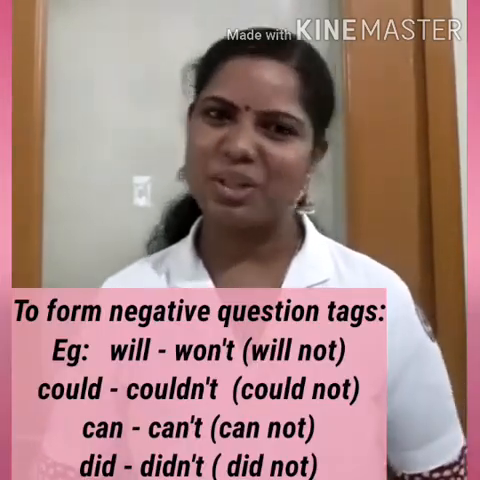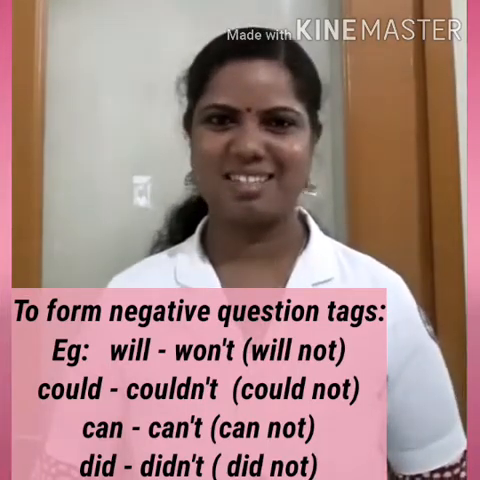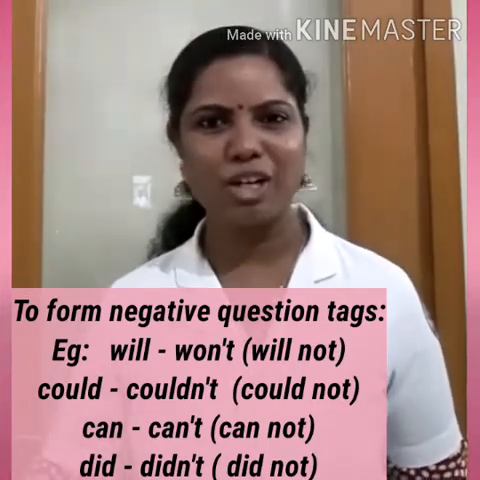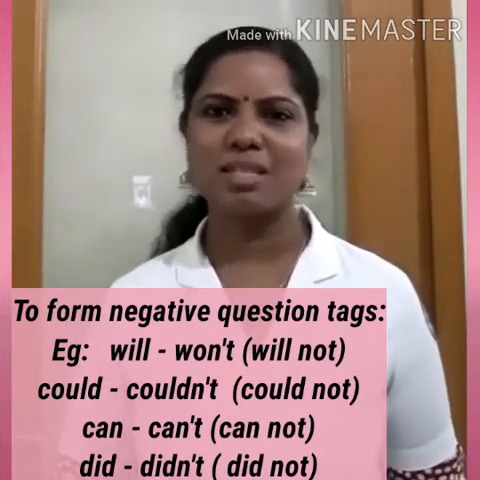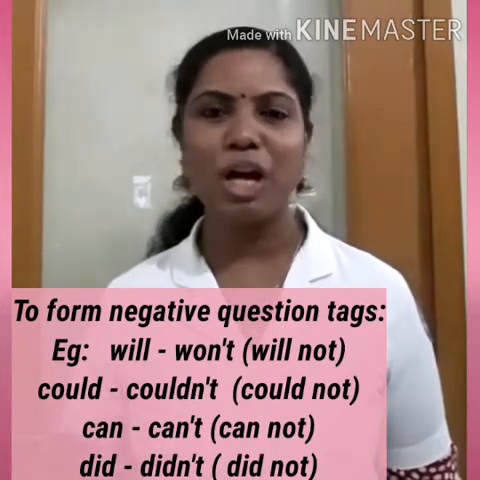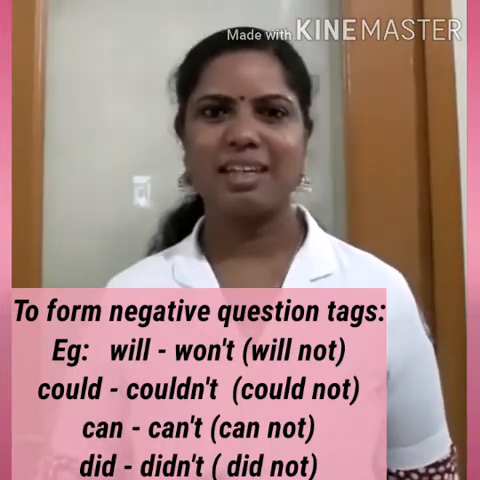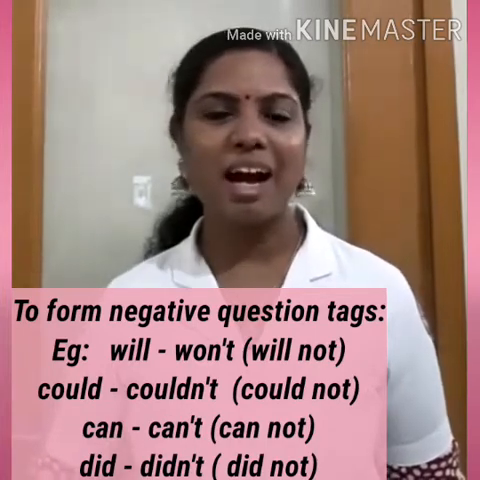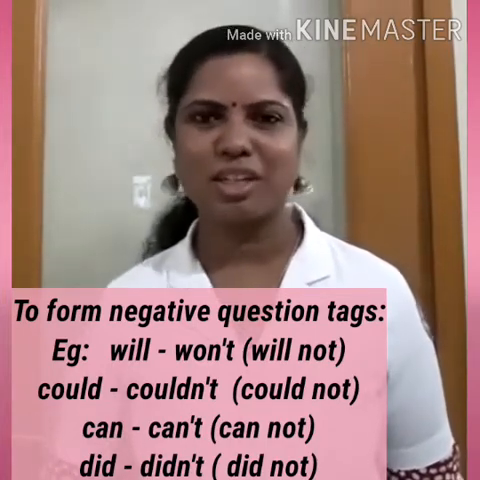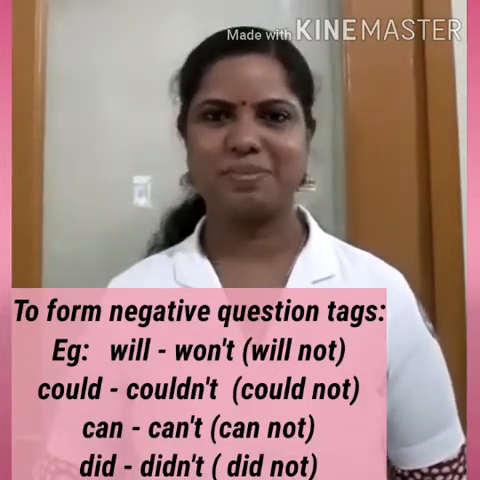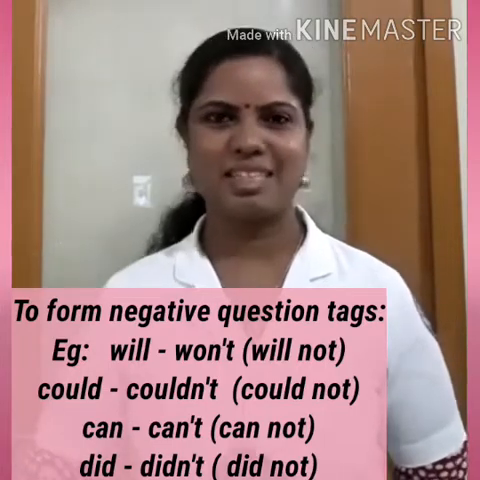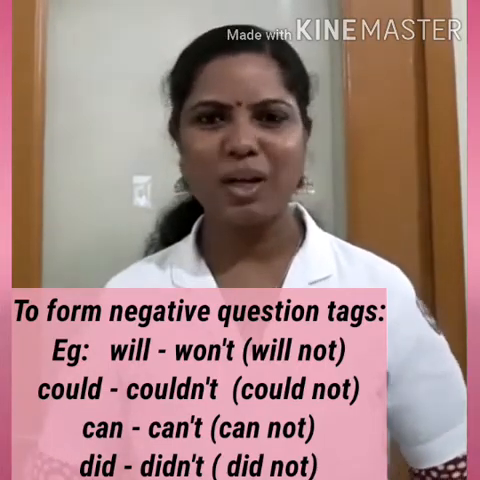Now how do you frame these negative question tags? You have to add not to the auxiliaries. For example, if it is will, will not becomes won't. If it is could, it becomes could not, and could not is again shortened to couldn't. If it is can, it is cannot, it becomes can't. It is again shortened. And if it is did not, it becomes didn't. That's how you pronounce it, as didn't. So that's how you make negative question tags.